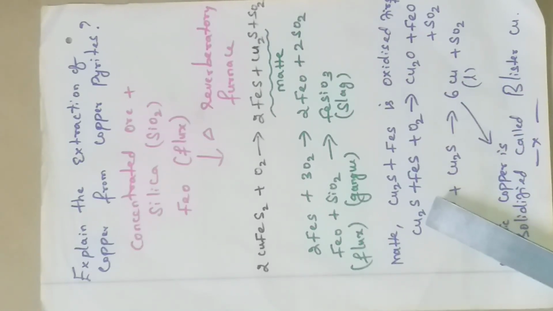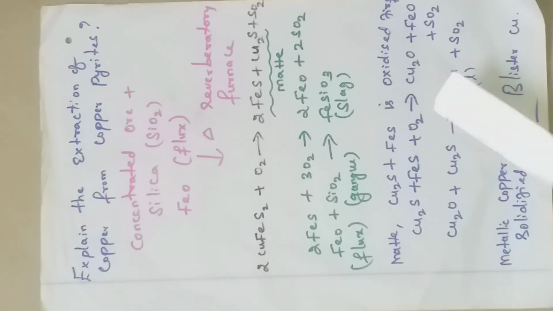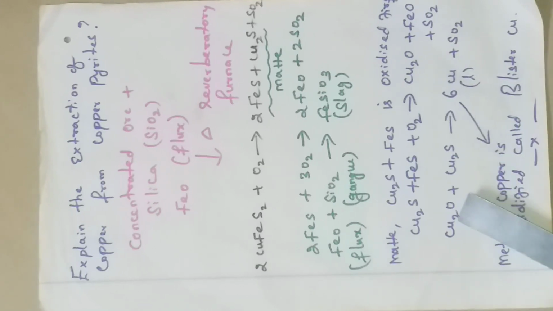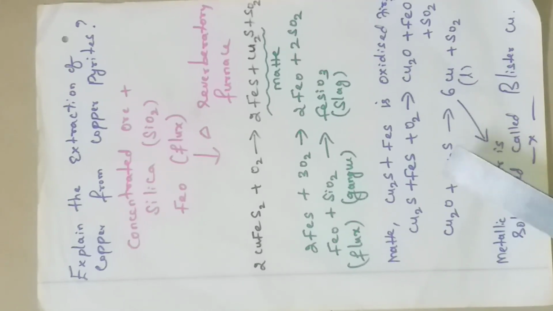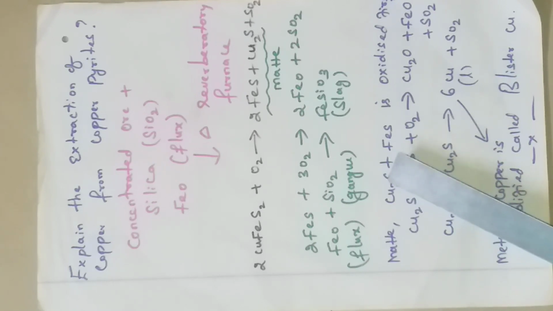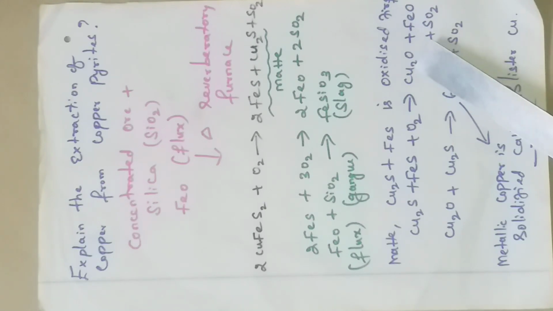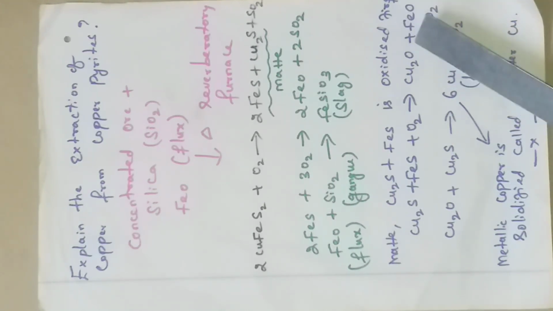The Cu2S, if a small amount of FeS is also present, gets oxidized to form Cu2O. This Cu2O again combines with a small amount of copper sulfide, Cu2S. We leave the FeO; we need not worry about that.